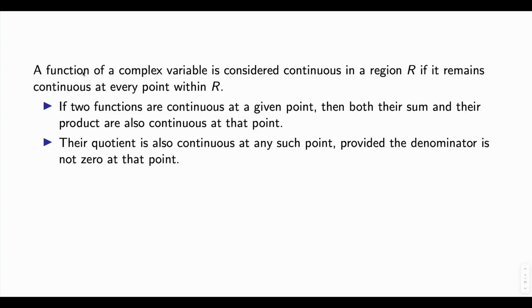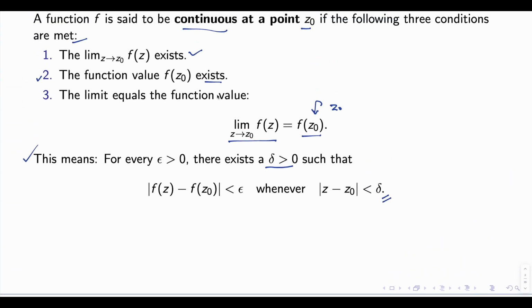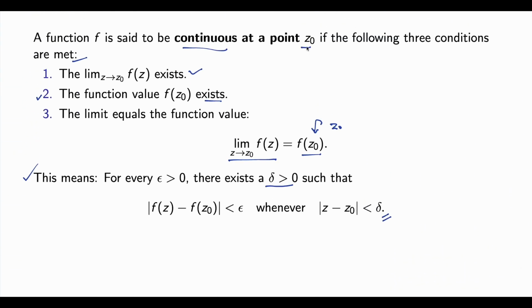So a function of a complex variable is considered to be continuous in any region R if it remains continuous at every point within the region R. In the previous definition, we talked about continuity at a single point.